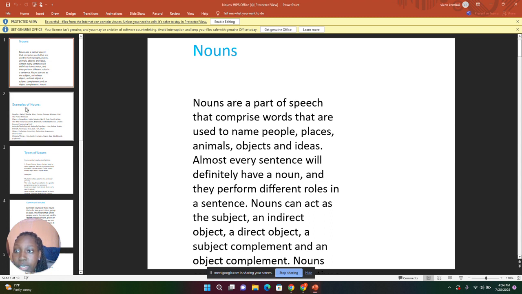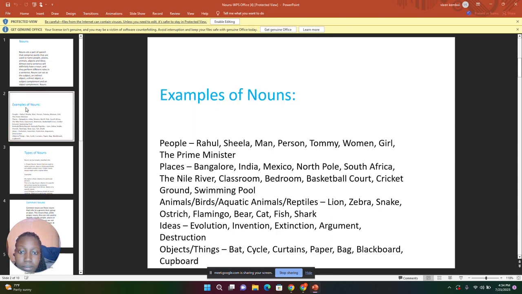We are going to look at the examples of nouns, and the first one is people. In people, we have examples of people. We have Rahul, that's the name of a person. Sheila, that's also a name of a person. Man, person, Tommy, woman, girl, the prime minister.